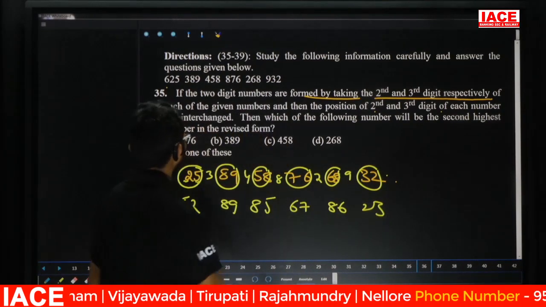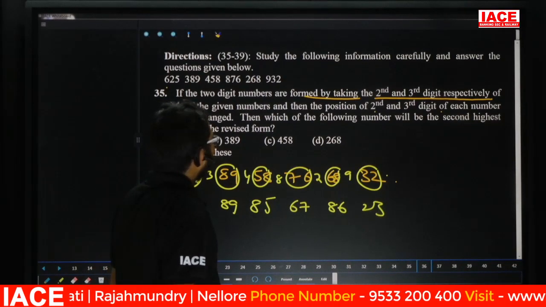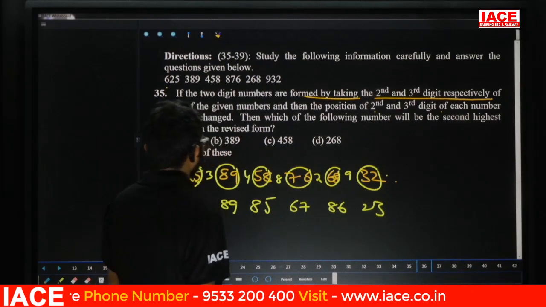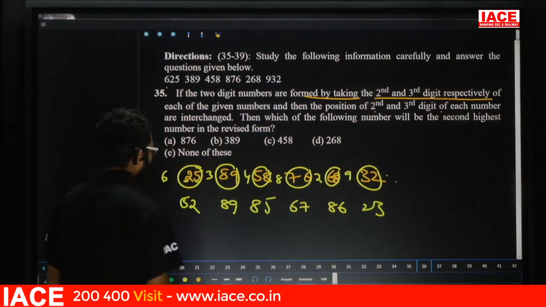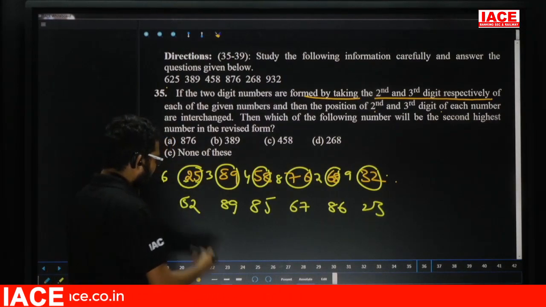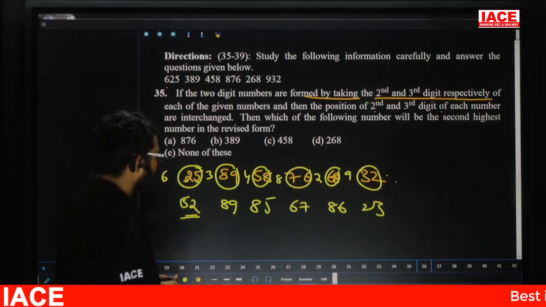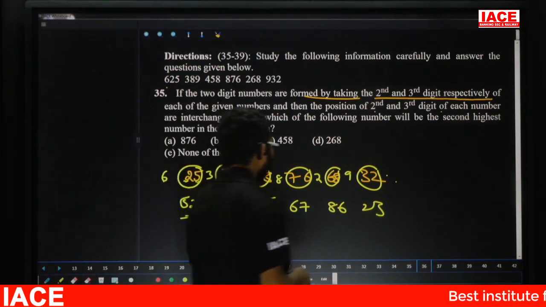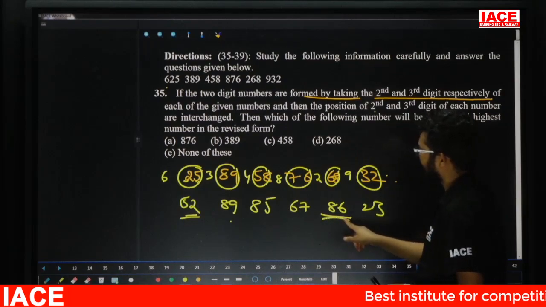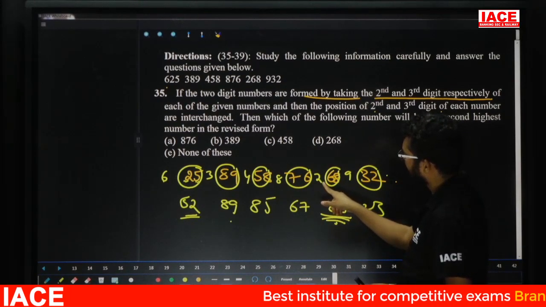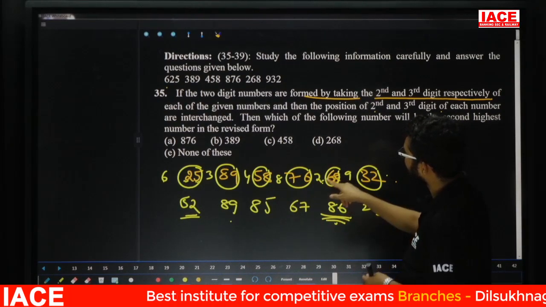Then, which of the following numbers will be the second highest number in the revised form? Second highest number, friends, check here. The first highest number is 89. The second highest number is 86. So that means the answer is what?